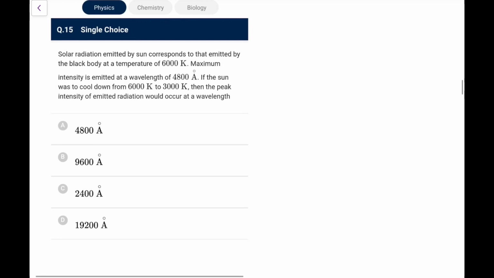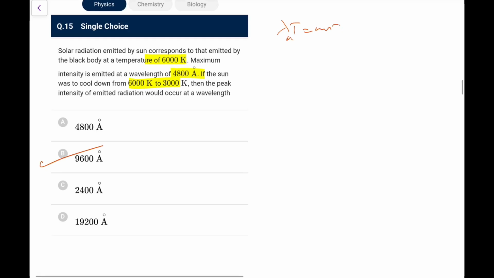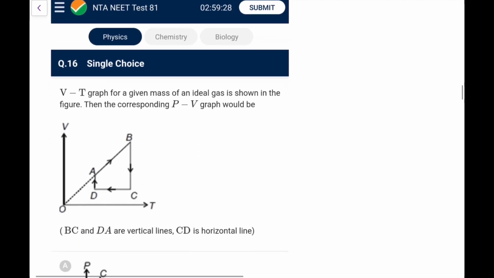Next, 15th one. Solar radiation emitted by the sun corresponds to the temperature of 6000 K. Maximum intensity is at 4800 angstrom. If the sun was to cool down, temperature will become half, the peak wavelength will get doubled because lambda times T is constant. So it would be 9600 angstrom. It's a direct pick and choose.